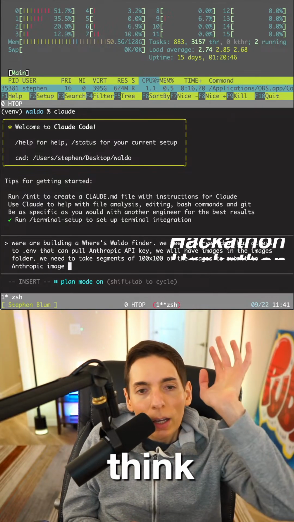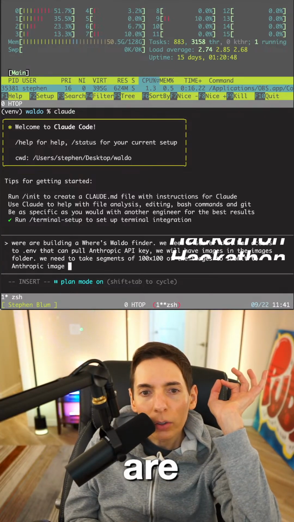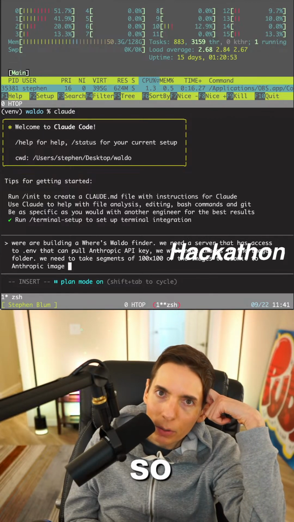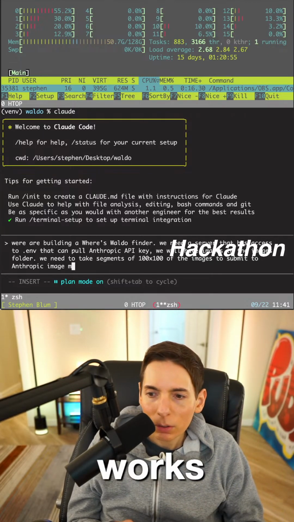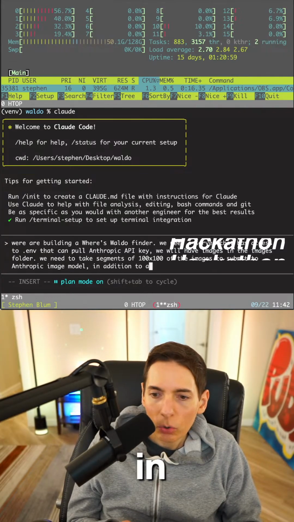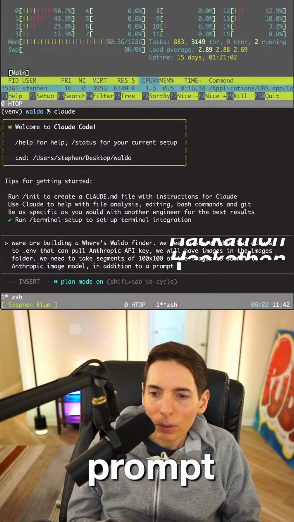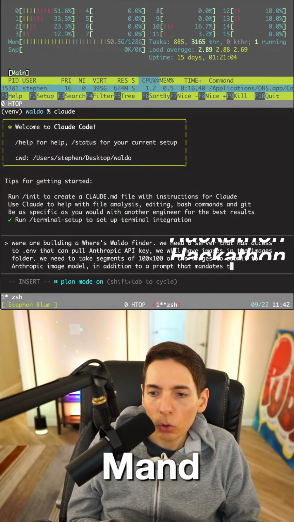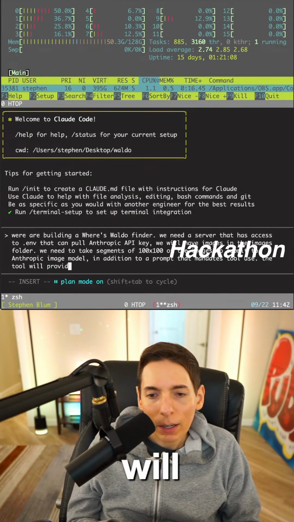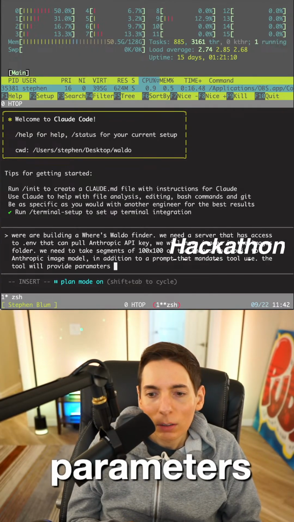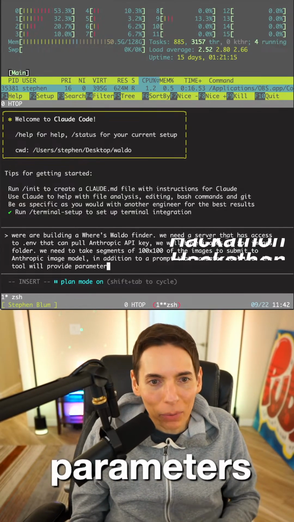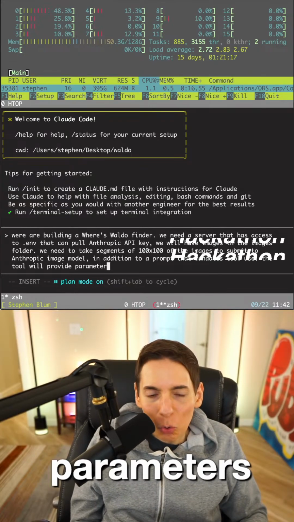I think, right, because it's a multimodal model, right? So Sonnet, I believe, works. Image model in addition to a prompt that mandates tool use. The tool will provide parameters. Well, I gotta spell parameters right. Parameters. Waldo, you got it.